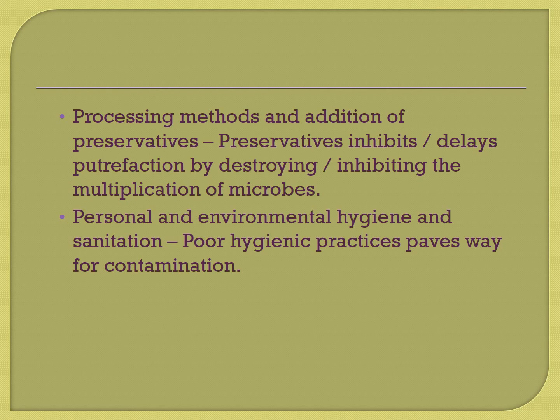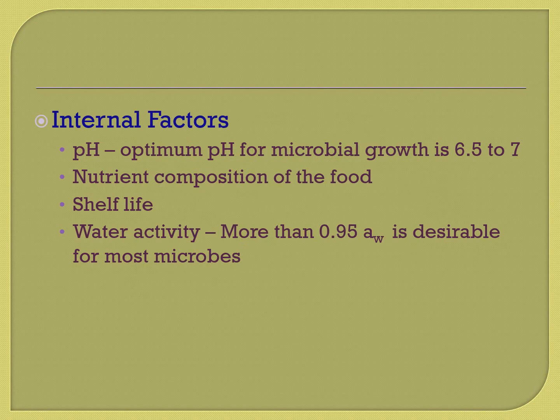The internal factors include the condition of the food itself, which includes pH. Optimum pH for microbial growth is 6.5 to 7. There are certain microorganisms which grow beyond 7 and below 6.5 pH. For example, acidophilus grows at pH 3. The next one is nutrient composition of the food. The greater the nutritive value, the greater is the source of food for the microorganisms.